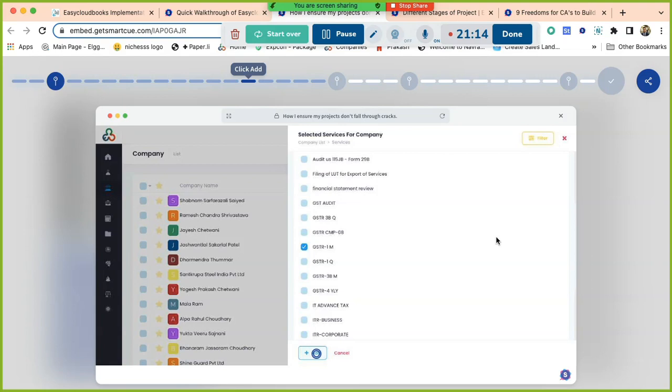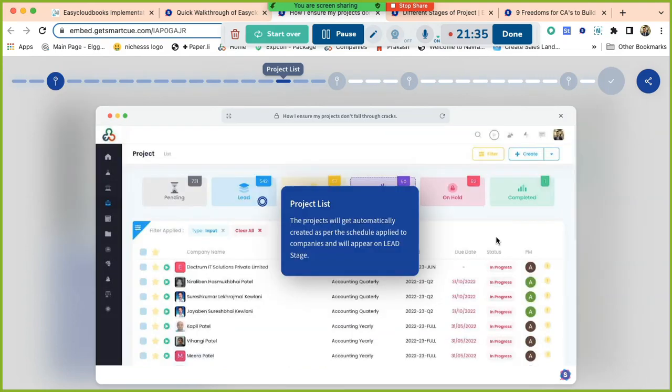Okay, so whatever the date is over. Sir, instead of GST, can you take income tax filing as an example? Yes, sir. Say for example, today is 29th June, but we have set the schedule of the recurring pattern. Suppose you are setting a recurring pattern for income tax return.